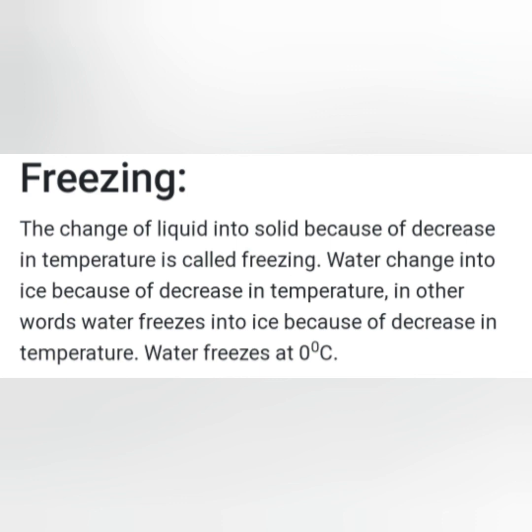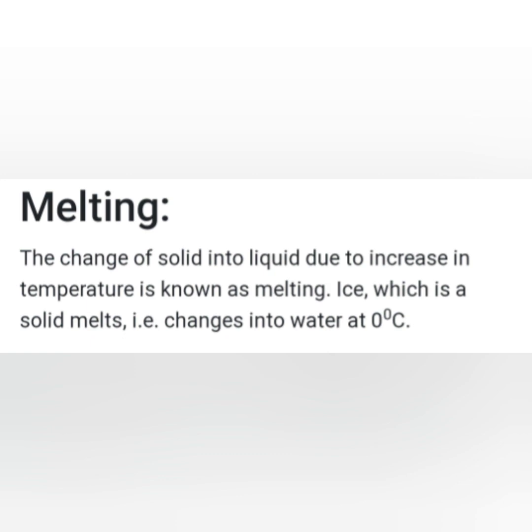Water freezes at a temperature of 0 degrees Celsius, which is equal to 273 Kelvin, children. So freezing is the conversion of liquid into solid. Now next is melting. Melting is the conversion of the solid state into the liquid state due to an increase in temperature, children. Melting is also known as fusion. Ice, which is solid, melts at a temperature of 0 degrees Celsius. So you can say the melting point of ice is 0 degrees Celsius, or you can write 273 Kelvin, where K is always capital.